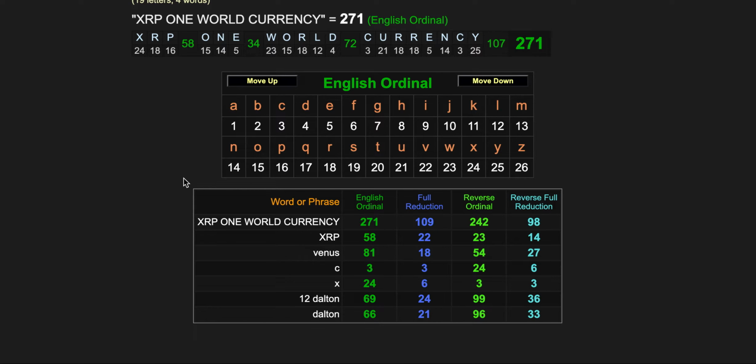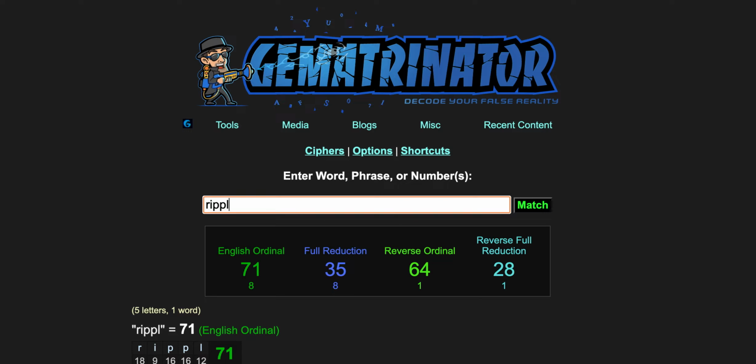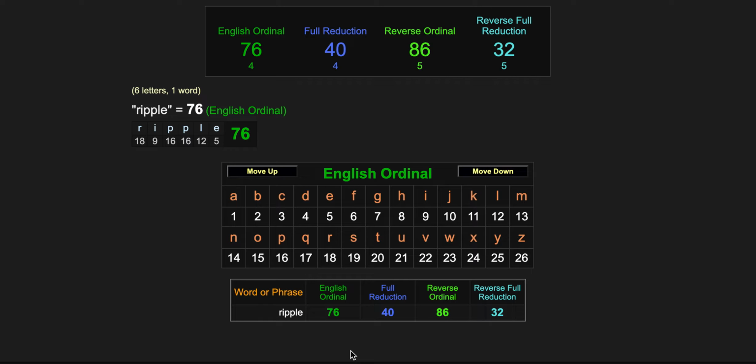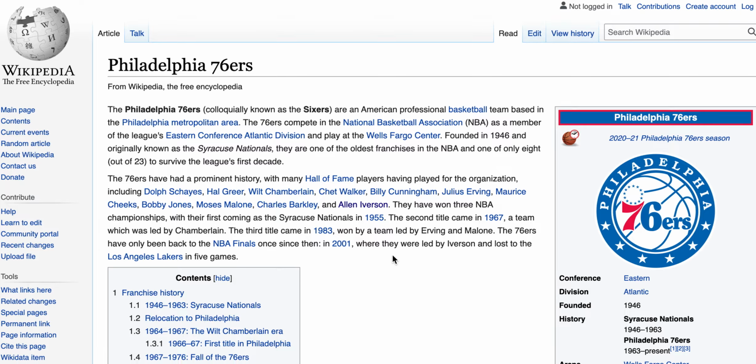So another thing I was thinking about was Ripple, and how Ripple's most pure cipher being 76. And whenever I think of 76, it always ties back to America, the independence for the United States of America from Britain in 1776. And then another thing it started opening up my mind to was the Philadelphia 76ers.